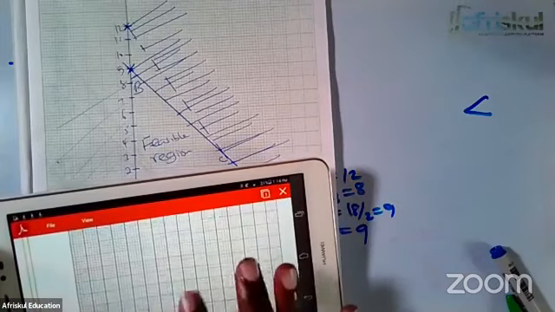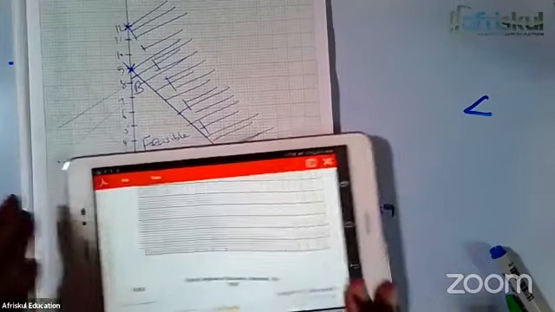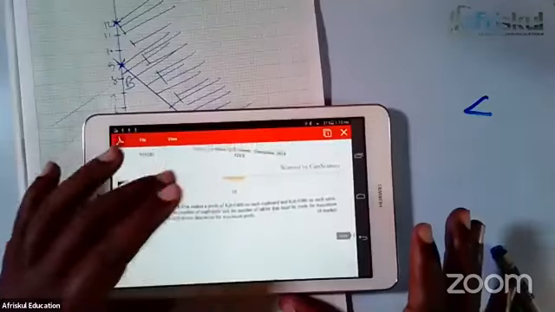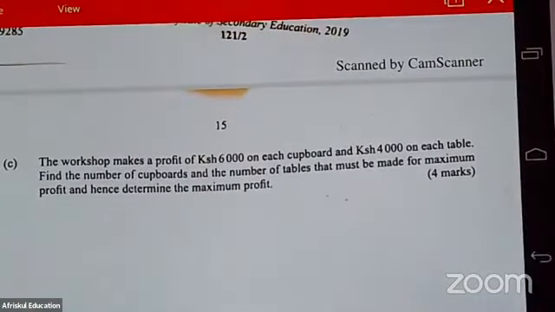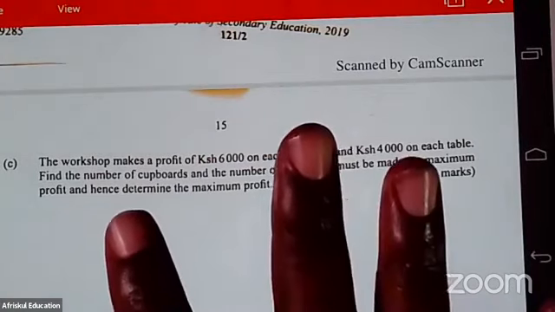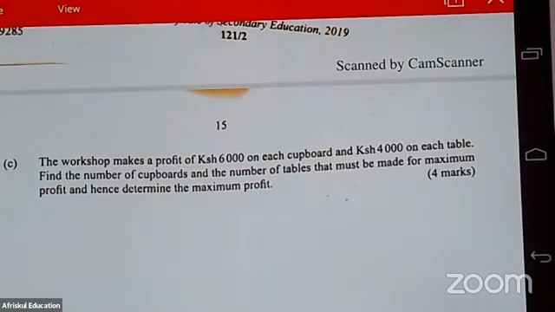And then we go to the last part, where they want us to give them a profit statement. The workshop makes a profit of Kenya shillings 6,000 on each cardboard and Kenya shillings 4,000 on each table. Find the number of cardboards and the number of tables that must be made for maximum profit and hence determine the maximum profit. So there are 2 ways of going about this.